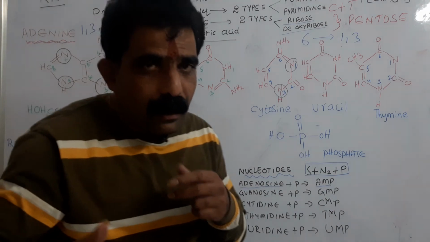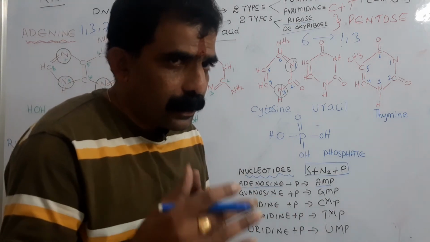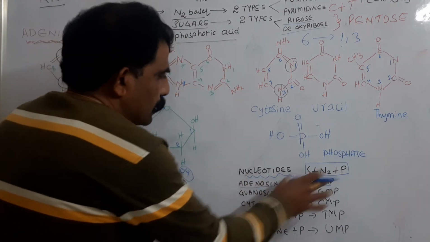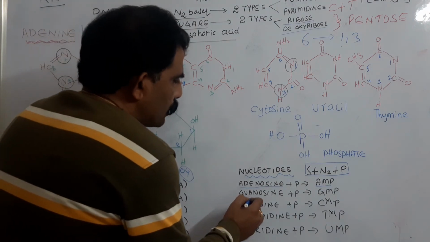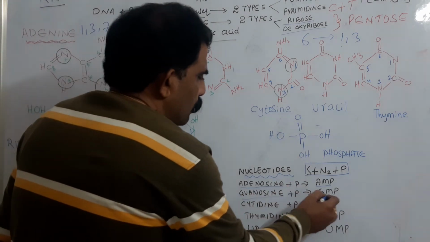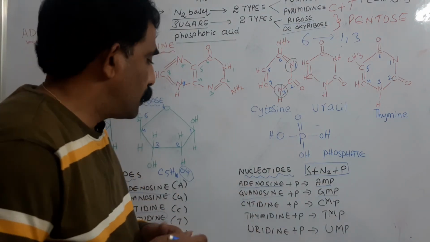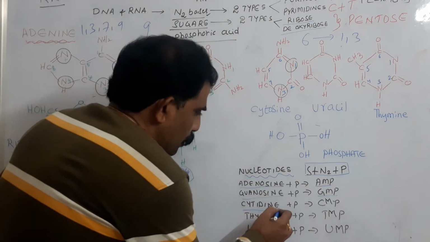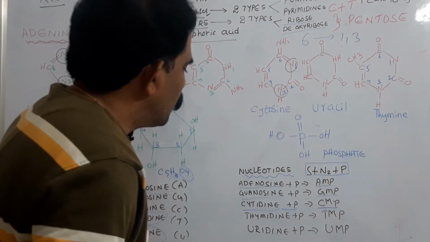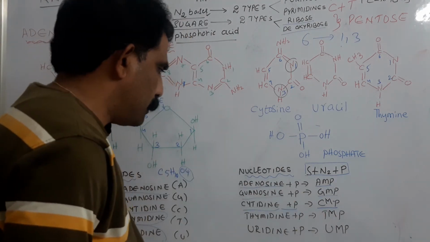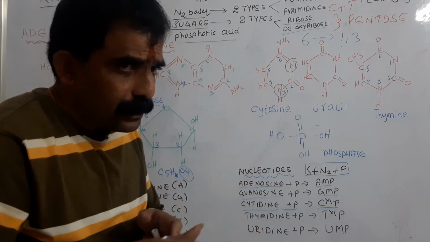Adenosine monophosphate, otherwise adenylate or adenylic acid, is a nucleotide. Like that, guanosine plus phosphate is guanosine monophosphate, otherwise guanylic acid or guanylate. Like that, the nucleoside cytidine plus phosphate results in the formation of cytidine monophosphate, that is nothing but cytidylic acid or cytidylate.